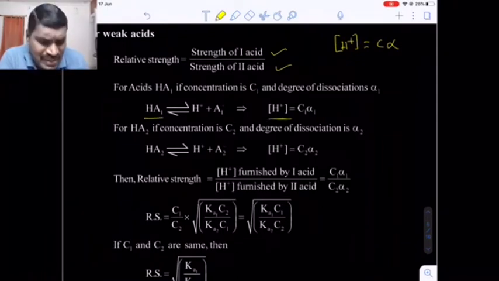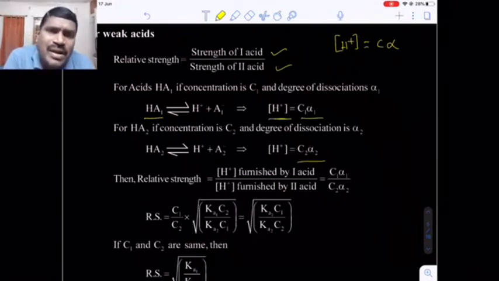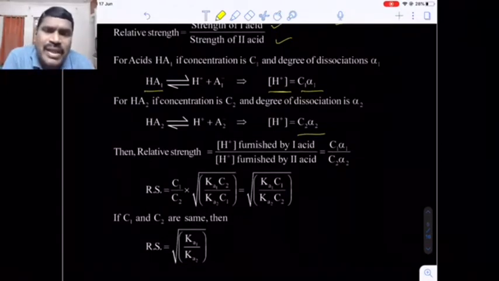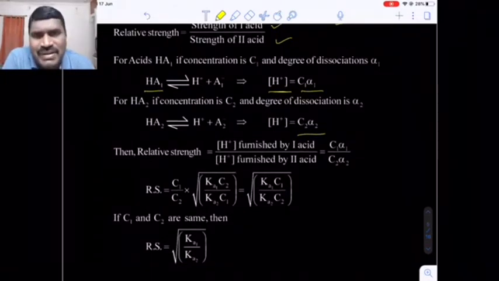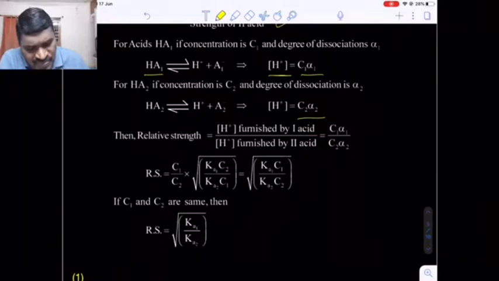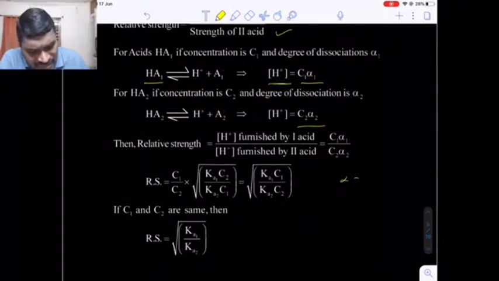Now we have two acids, HA1 and HA2. The H plus ion concentration, let's suppose, is C1 into alpha for the first acid, and C2 into alpha for the second acid. Now the relative strength is the H plus ion concentration of the first acid divided by the second acid, that is C1 alpha divided by C2 alpha. Are you getting my point? Now here, do you know alpha is equal to under root of Ka by C by approximation?